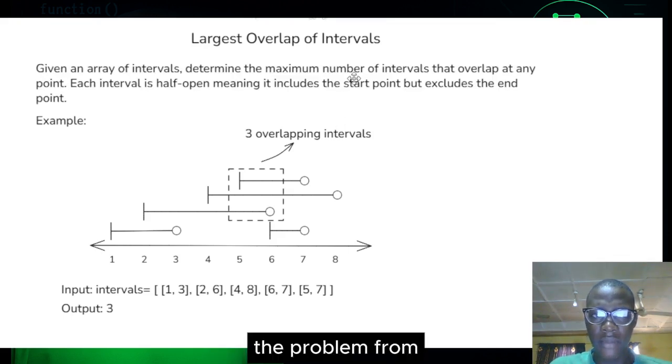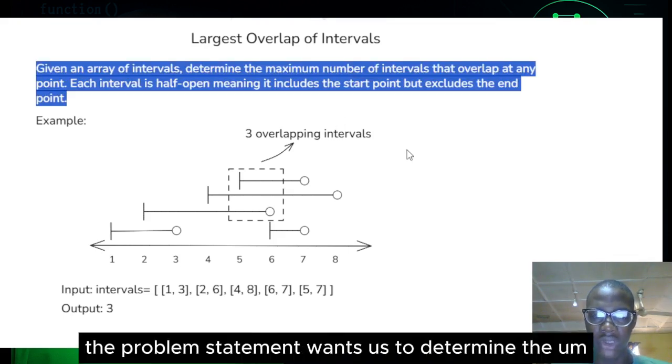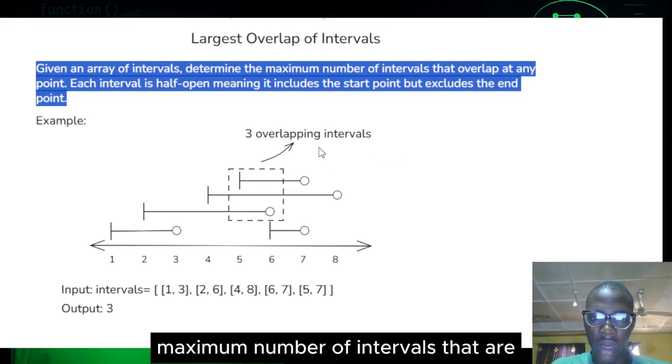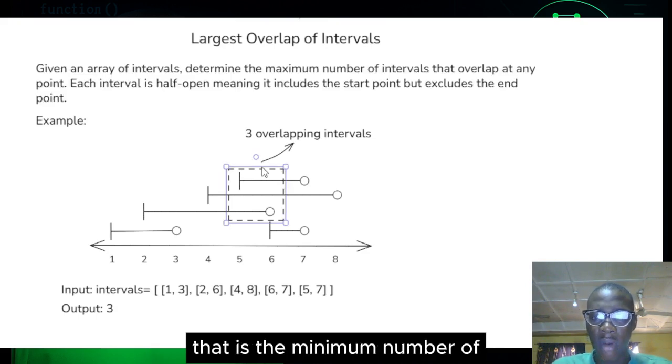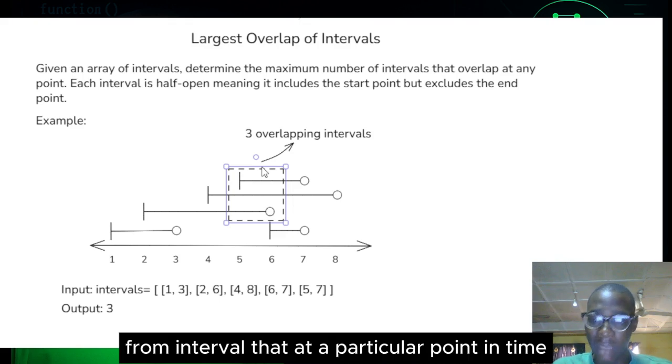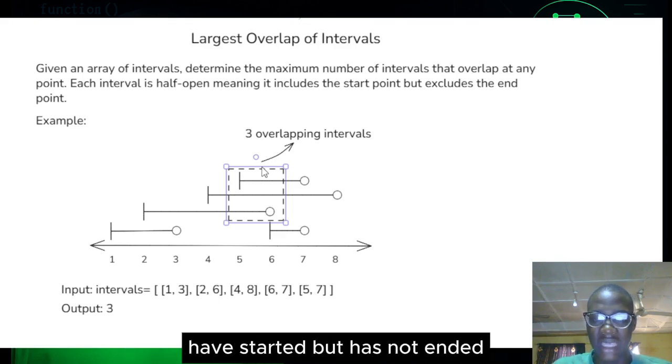The problem statement wants us to determine the maximum number of intervals that overlap at any point in time. That is, the maximum number of intervals that at a particular point in time have started but have not ended.